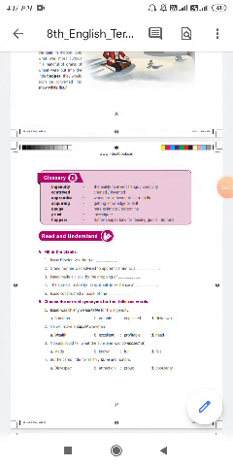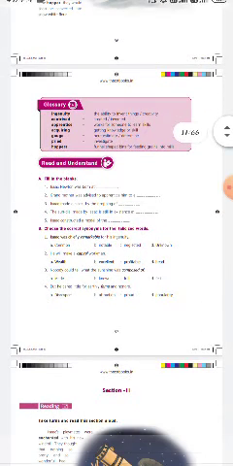Today we are going to see the 8th standard English Term 2 Unit 1 book back exercise. Shall we go through the fill in the blanks?